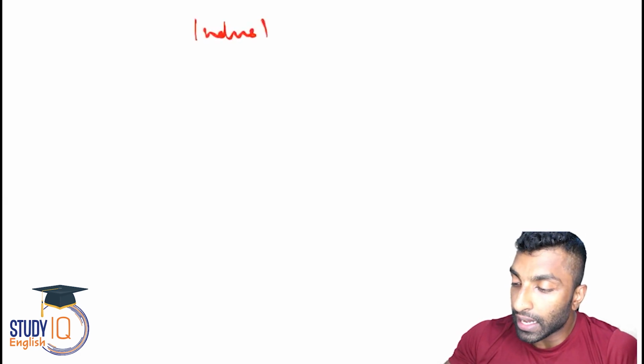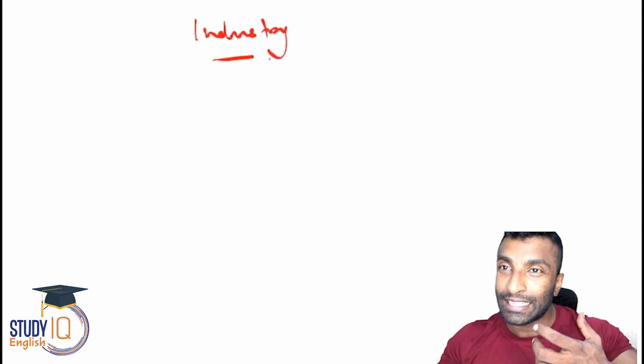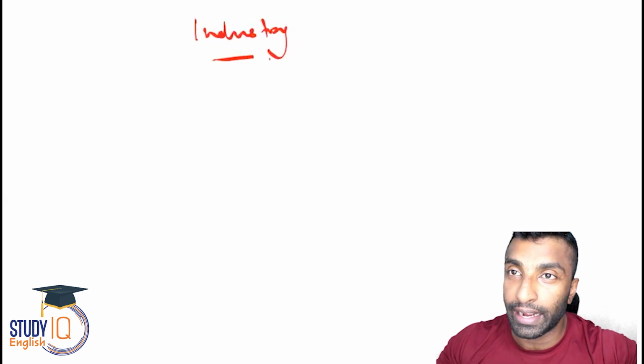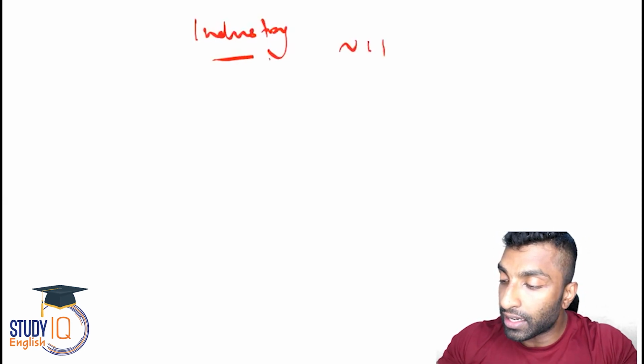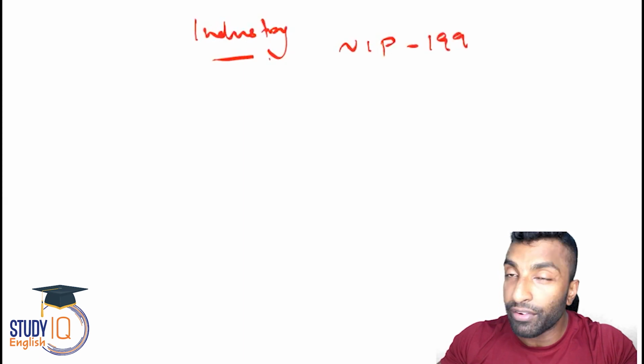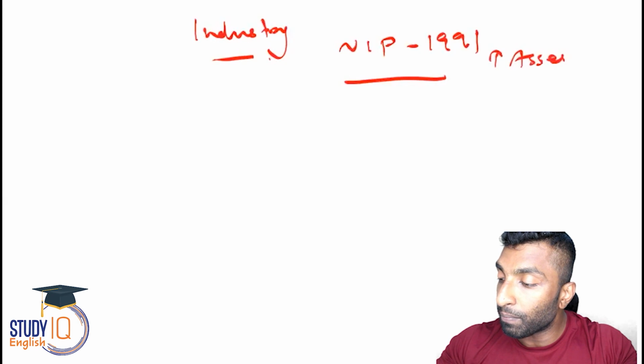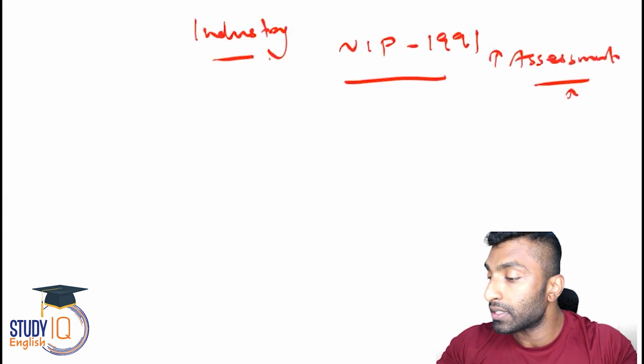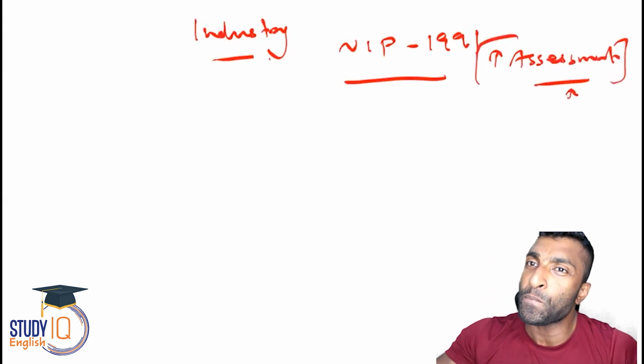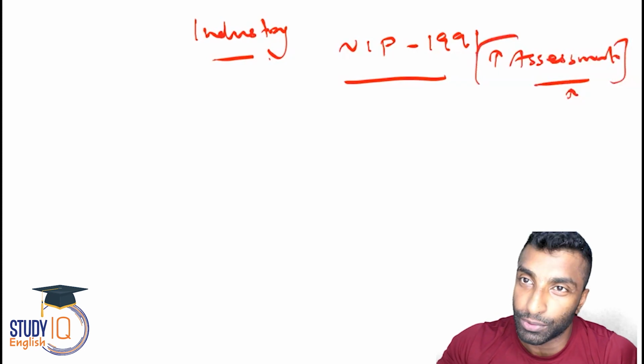In this session, we are going to talk about something related to industry. First, I'll discuss the assessment of the New Industrial Policy 1991, because we have already covered this NIP 1991, and now I'll go for the assessment of this policy. This is the first topic, very important for mains as well as prelims.